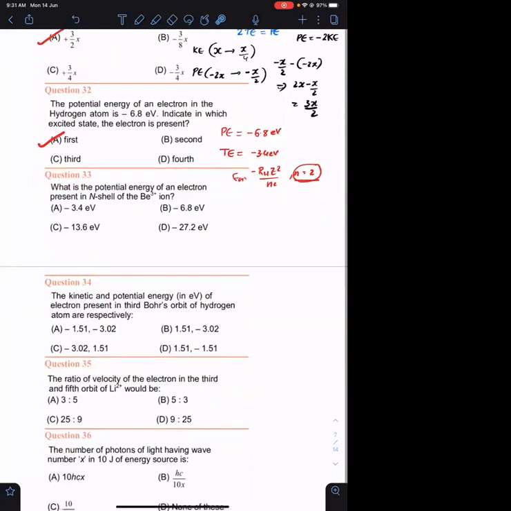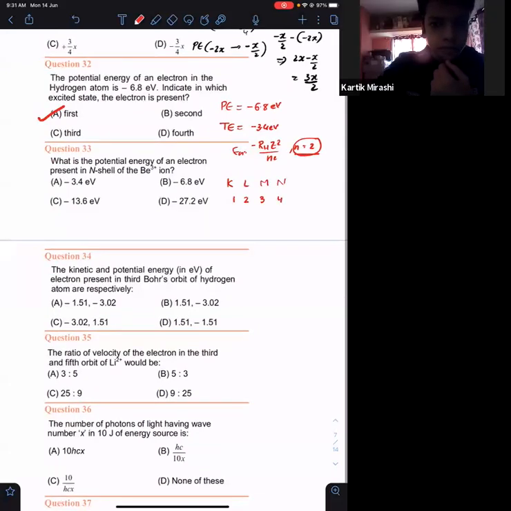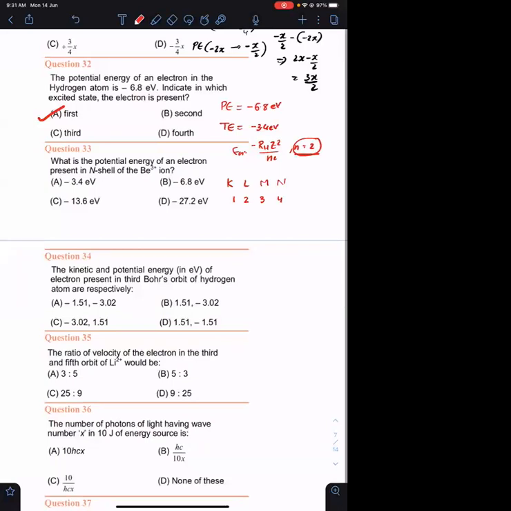Okay, question number 33. What is the potential energy of an electron present in N shell? What is N shell? K, L, M, N: 1, 2, 3, 4. Fourth shell. They're asking about the potential energy. So it is 2 times total energy. So it is 2 into minus 13.6 into Z square, which is 4 square upon N square, which is again 4 square. So it is minus 27.2 electron volt. Same question we have done in the class.